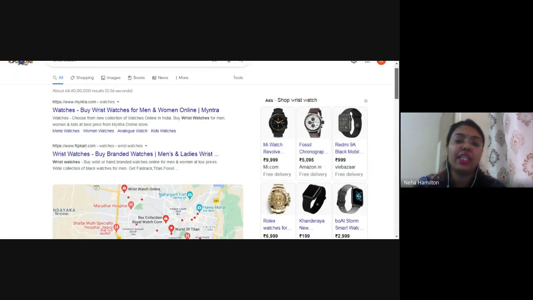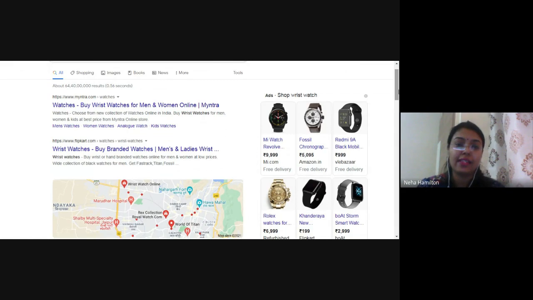These are the paid ads that you can see. This is the paid part and this is the organic part. If you see the organic part, there are lots of keywords that they have used even in the title tag. ये देखो, पहला तो क्या आ गया, वॉचेस. दूसरा क्या आ गया, बाय रिस्ट वॉचेस फॉर मेन एंड women ऑनलाइन. ये दूसरा कीवर्ड हो गया. So they have used two keywords here.